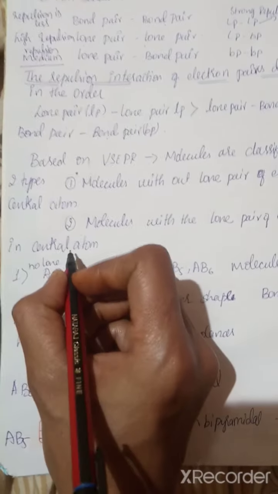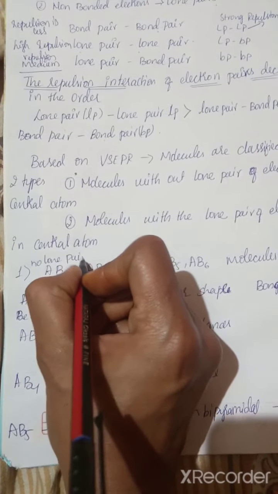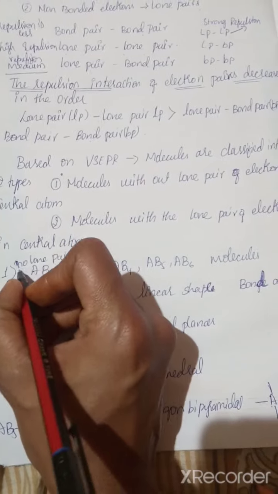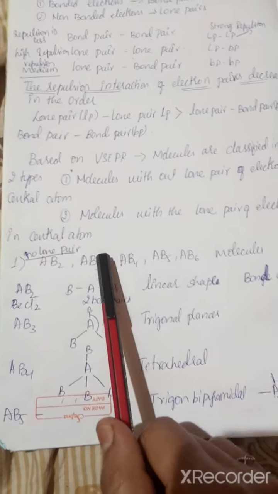Is it clear? I am writing here no lone pair of electron, that is without lone pair of electron in a central atom.